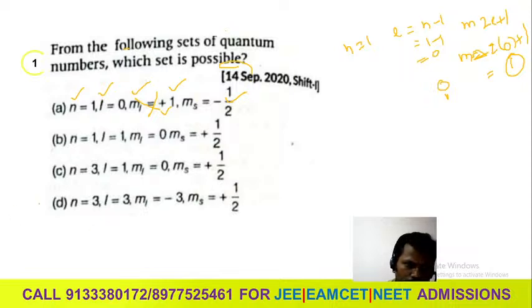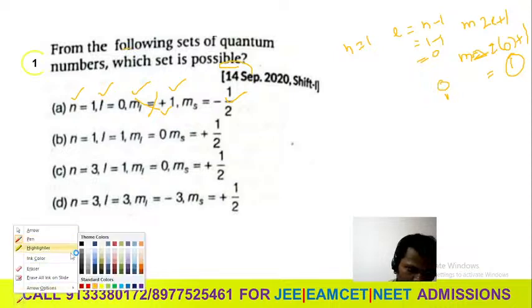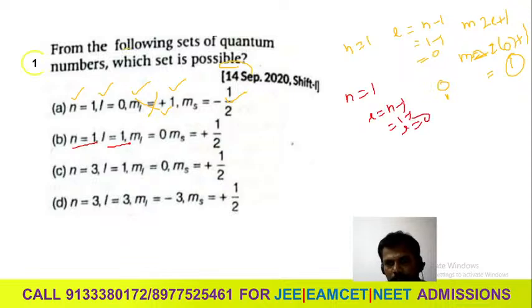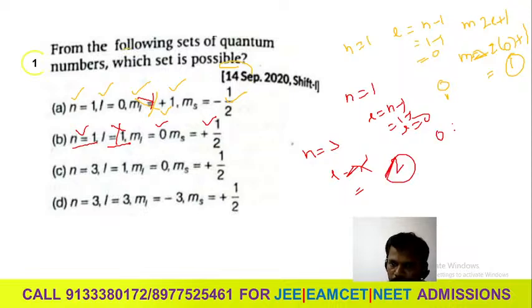Now go for the second option with n equal to 1. I will take red color so it is easily visible. Is l possible here? No. When n is equal to 1, l is equal to n minus 1, so l is equal to 0. This is wrong, even though m is right. In the same way, this is right and this is wrong. When n is equal to 3, l is equal to n minus 1, that means 2, so you can write 0, 1, 2, whatever it may be. This one is right.